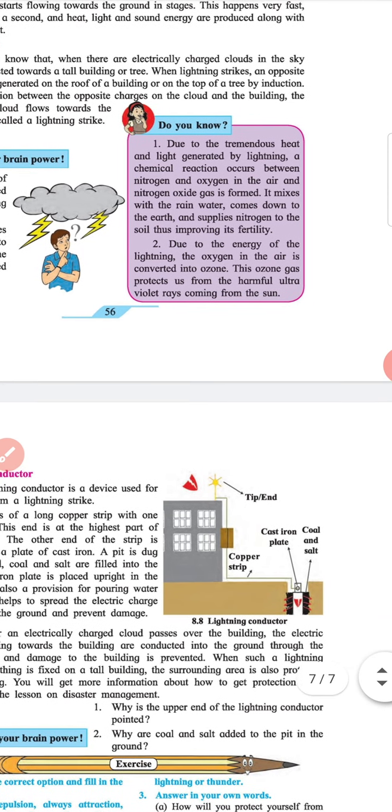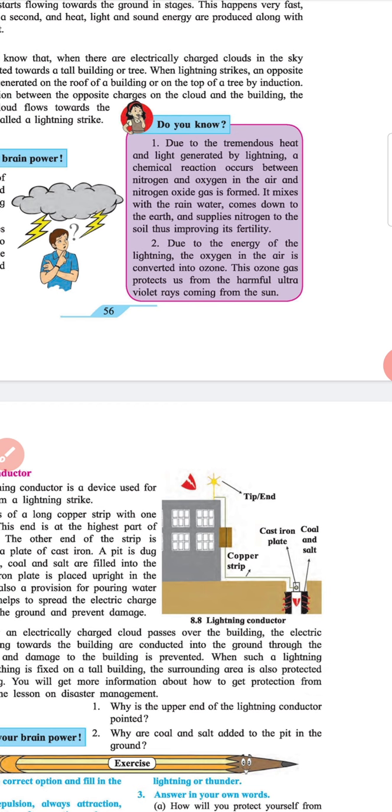Heading: Use your brain power. 1. Why is the upper end of the lightning conductor pointed? 2. Why are coal and salt added to the pit in the ground?